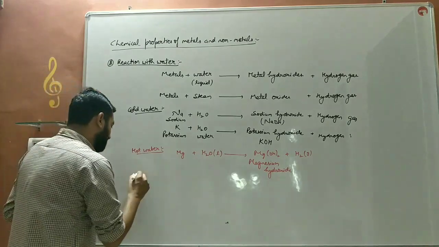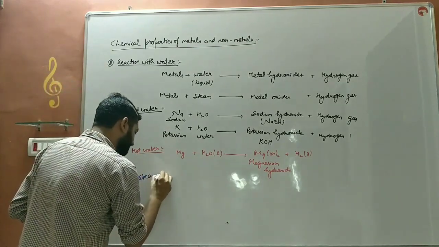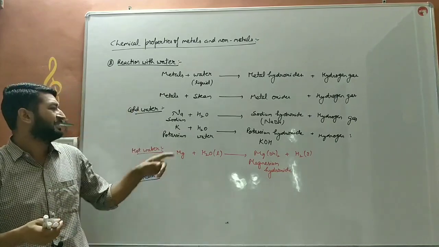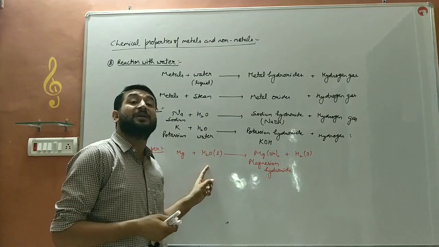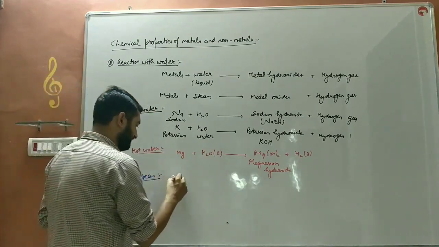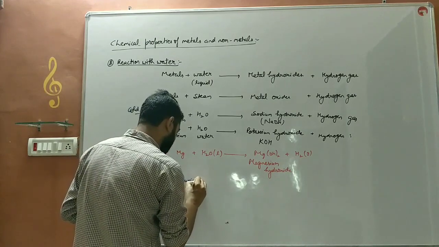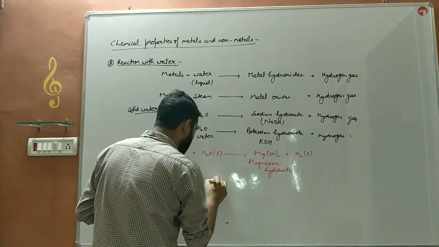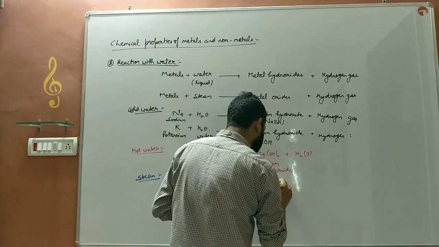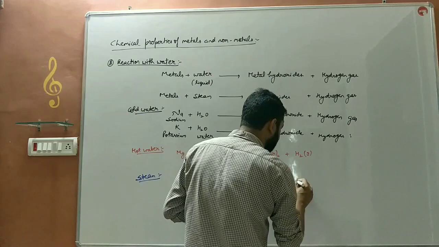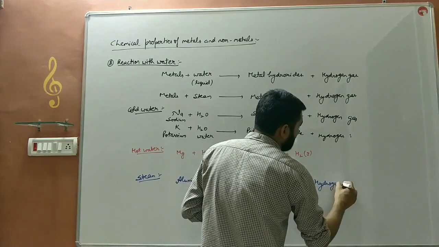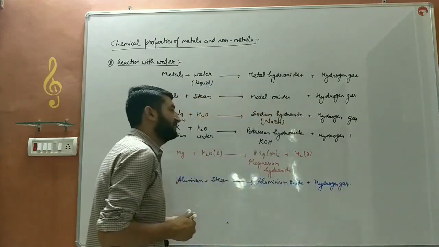Next, reaction with steam. Aluminium, iron and zinc do not react with either cold water or hot water. They react with steam only. When aluminium reacts with steam, it will form aluminium oxide along with the release of hydrogen gas.